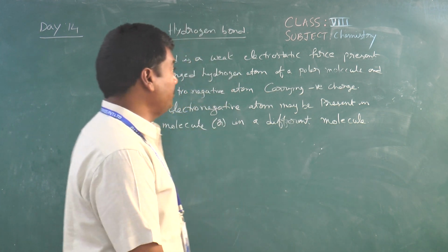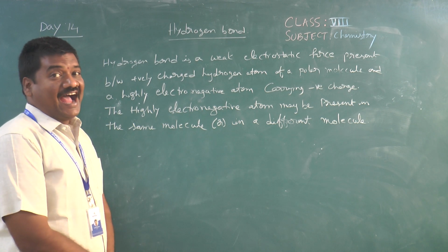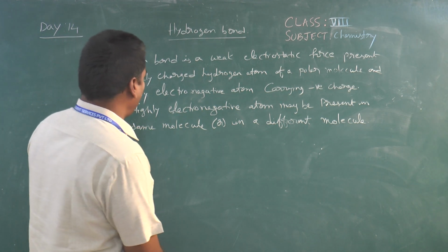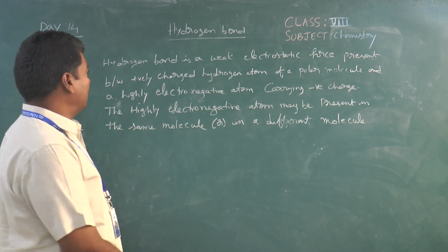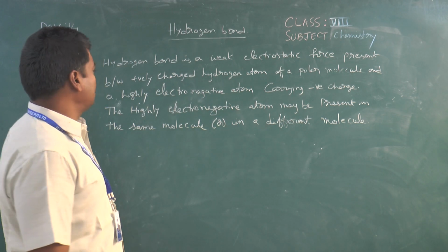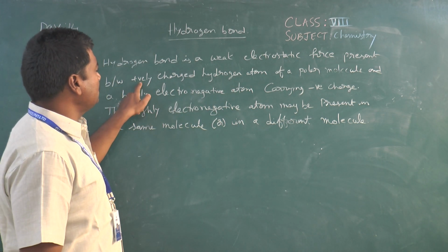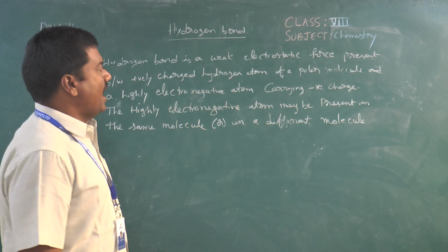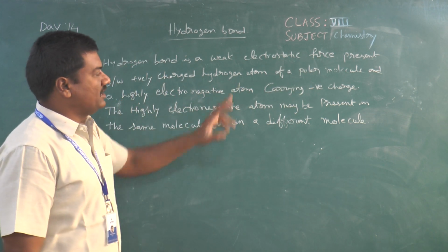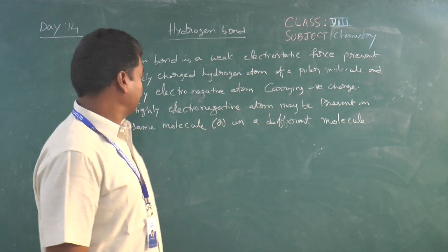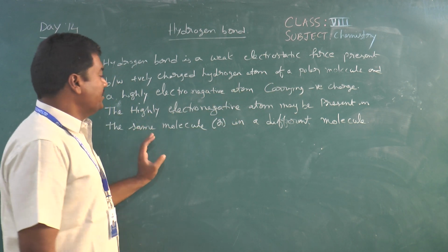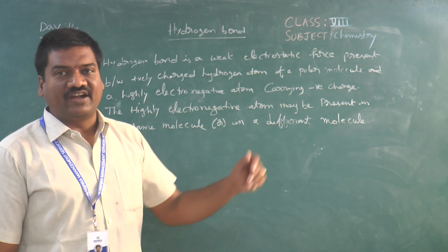For class 8 students, today's topic is hydrogen bond. Now here, this hydrogen bond definition, if you observe, the hydrogen bond is a weak electrostatic force present between the positively charged hydrogen atom of a polar molecule and a highly electronegative atom carrying a negative charge. And here the highly electronegative atom may be present in the same molecule or in a different molecule.